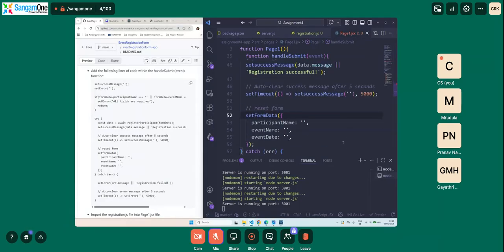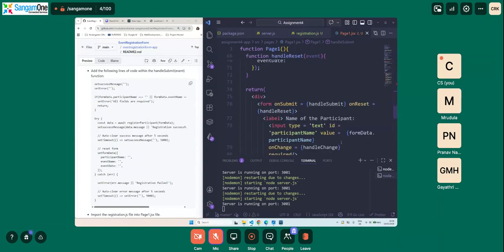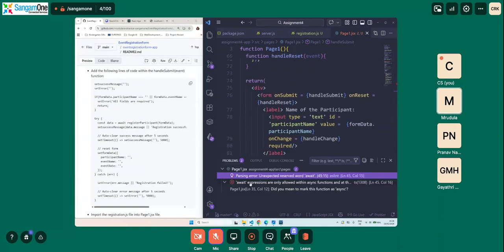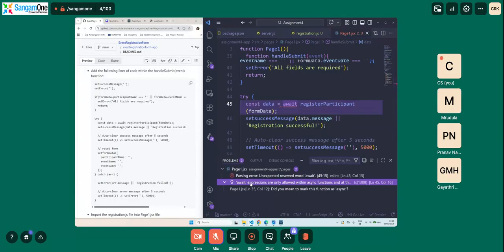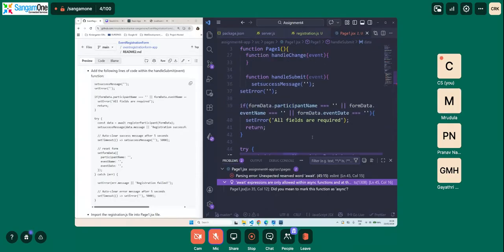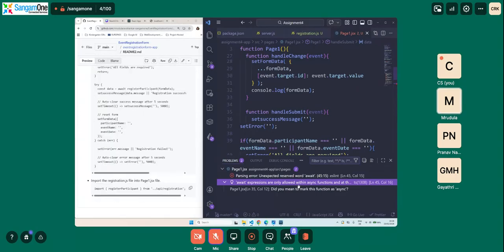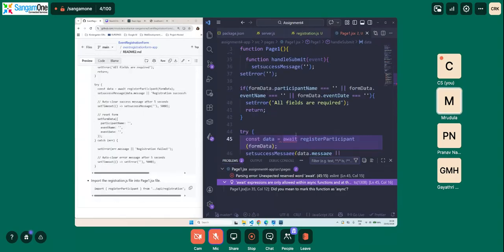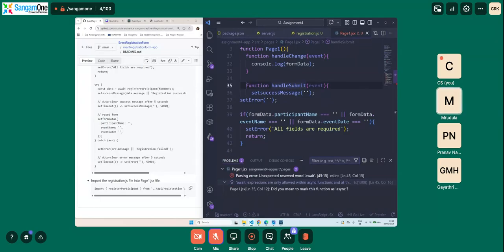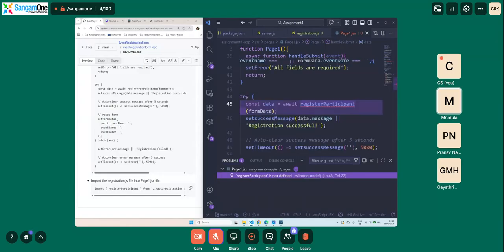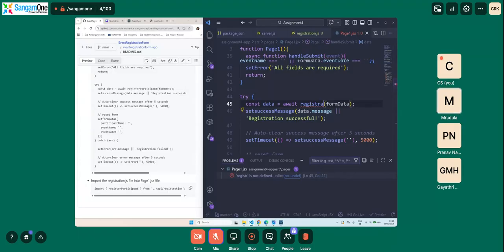Okay. So I think we have some issues. Await is not allowed here. So as you already know, if we are going to use await, we need to have async. So we say async function handle submit. So register participant is not defined. Okay, we are going to say registration. Okay. Now,